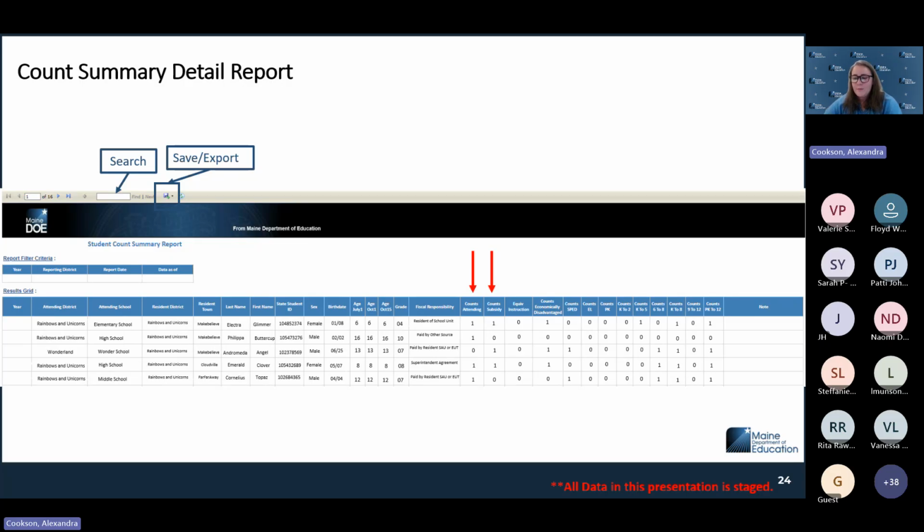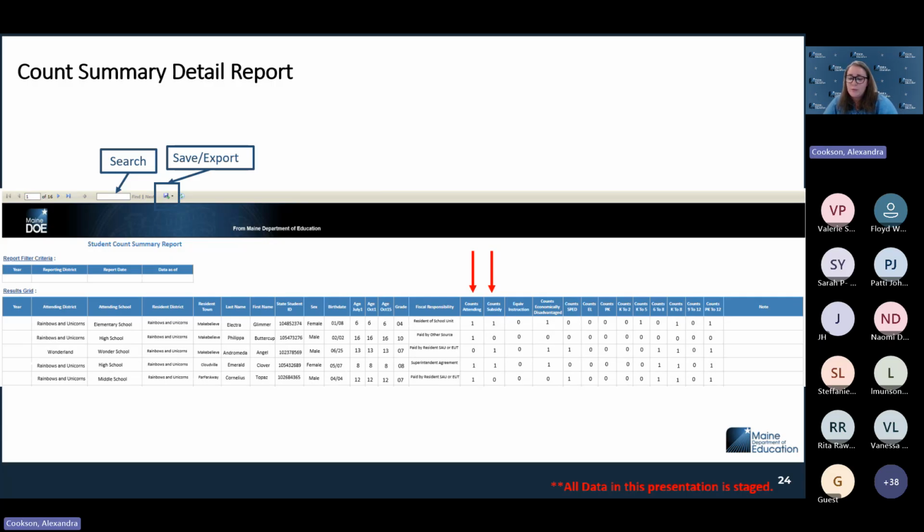The second example is a student who is in my classrooms every day, so they're attending. However, they're paid by another source. Paid by other source is not a subsidy count. That's a private pay. That's a code that's going to translate to no one is going to get the subsidy for them. For the Wonderland student, this student is attending a different school. So I actually have a 0 attending count and I'm getting subsidy for them. So I'm still responsible for that student.